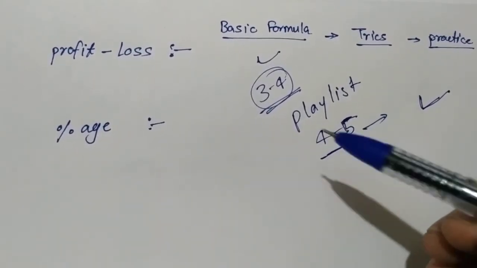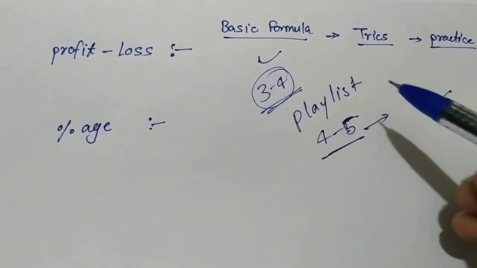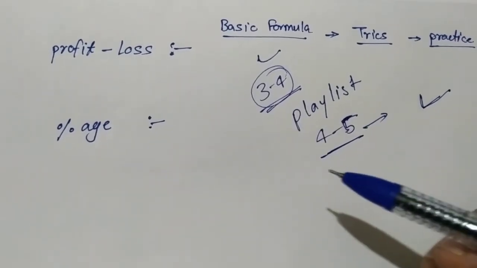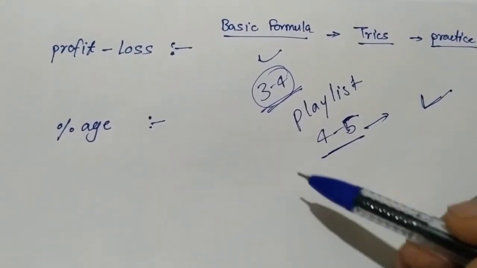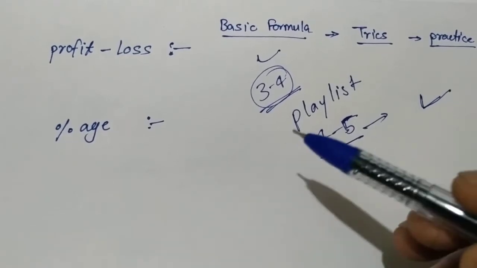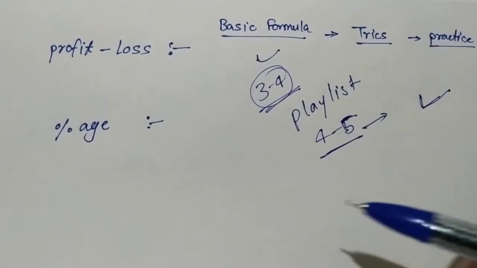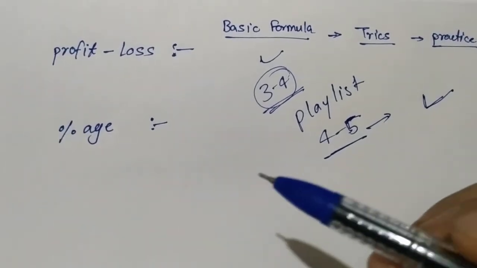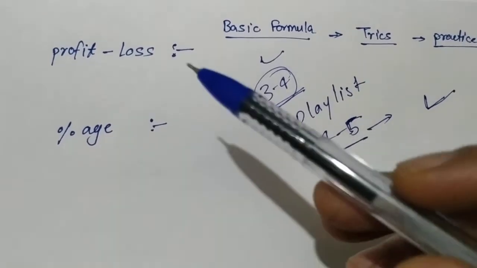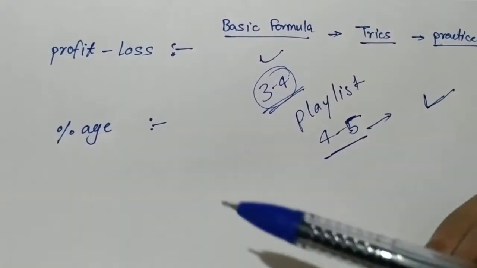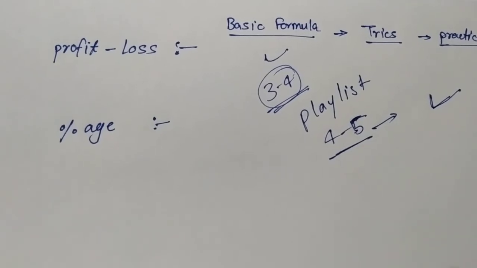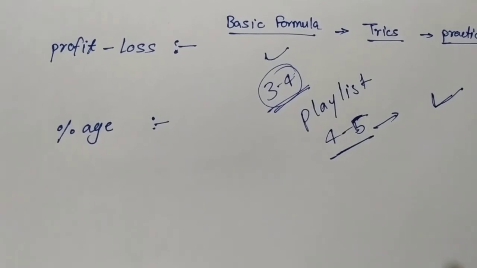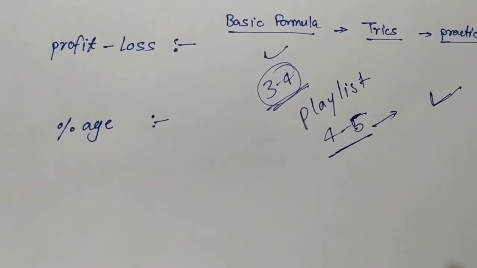Most students doing this only read some basic formulas and do some practice. They leave the chapter and go to another chapter. That means they are lacking knowledge about that particular subject. That's why they are not getting good marks in aptitude sections. Okay, this step you revise with every chapter: profit and loss, percentage, average, speed and distance, all the chapters. This is the method to improve your marks in aptitude sections.